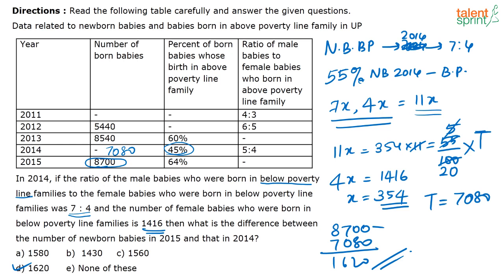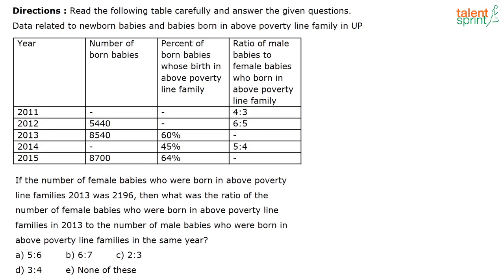Actually the question is easy. The thing is that you have to read it correctly. Sometimes we don't read the question correctly, because in all the above questions everything was above the poverty line. Suddenly one question was below the poverty line, and you might have gone wrong there. Now, next question. It also depends on the calculations that we do. The calculation that we did is only what is required. Extra steps, like finding out how many boys are there above the poverty line, are not required.